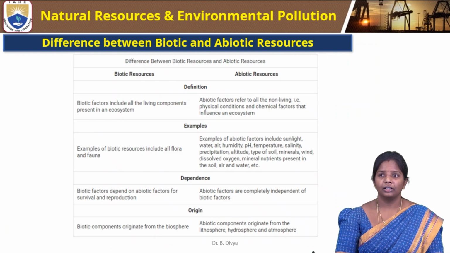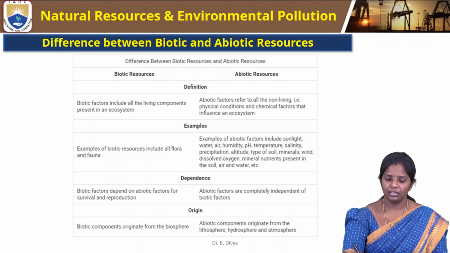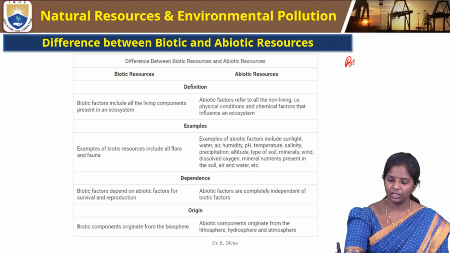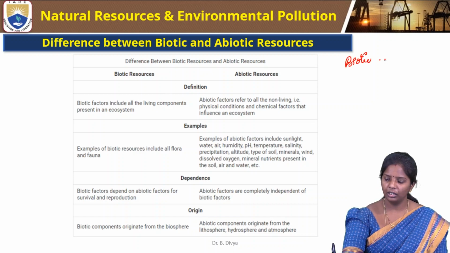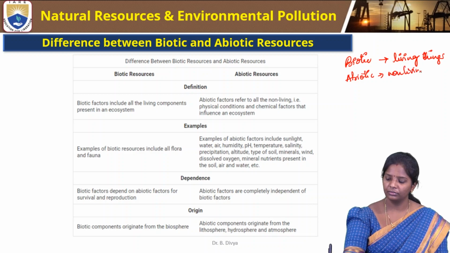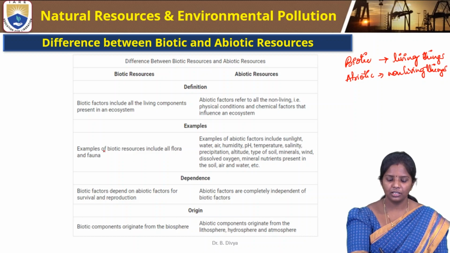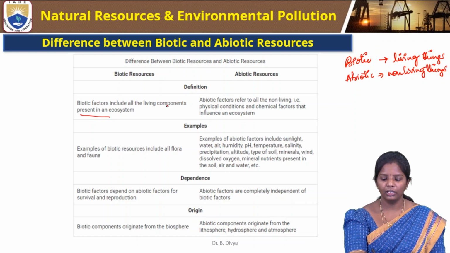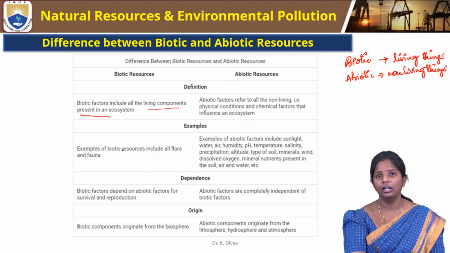So if we go for the differences between biotic and abiotic: biotic resources come from living things, and abiotic resources come from non-living things. So if we see the differences, biotic factors include all the living components present in the ecosystem.